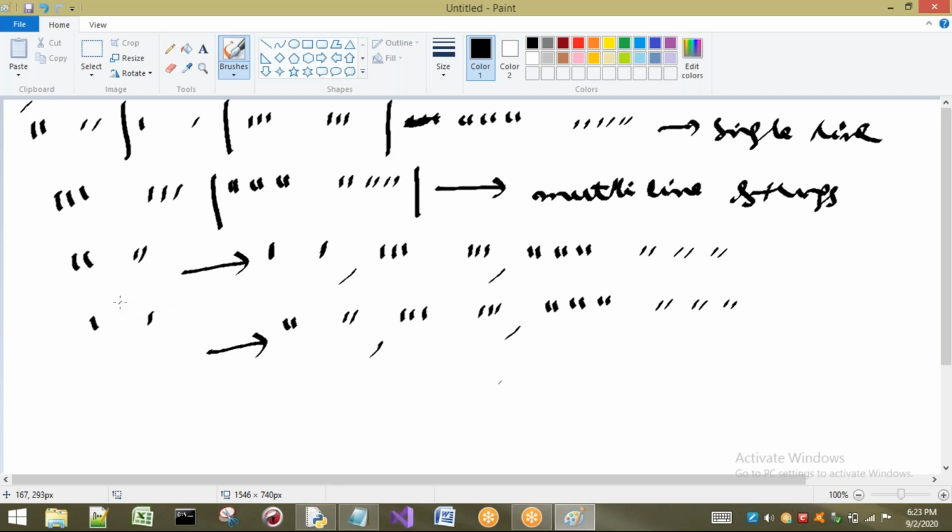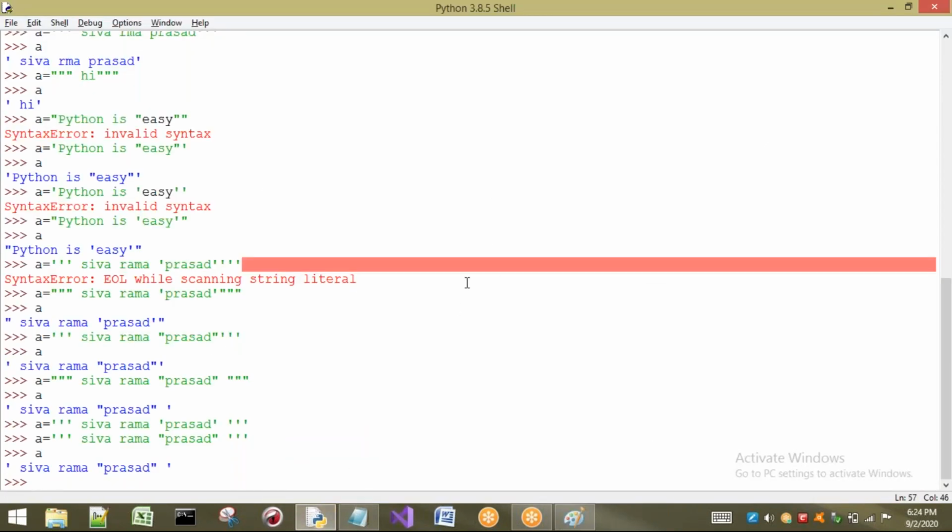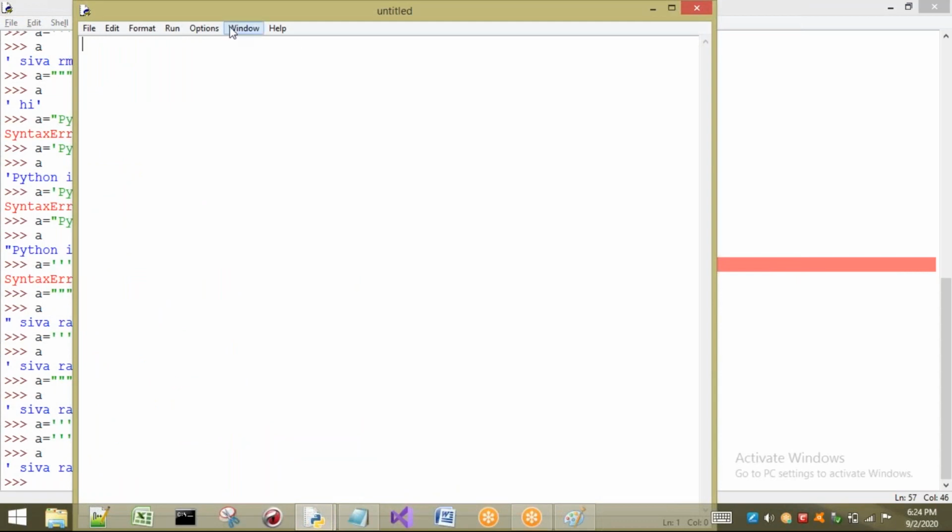Next, if I want to print double quotes inside a string, then I have to go for single quotes or triple single quotes or triple double quotes. If I want to store single quotes in my string, I have to go for double quotes or triple single quotes or triple double quotes. The same thing I will show you as a program, so you can observe clearly.